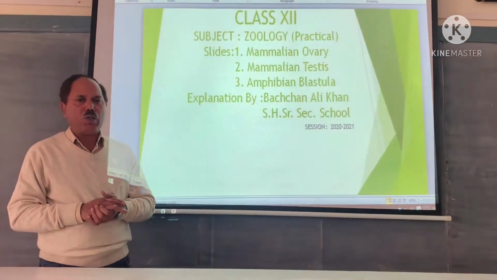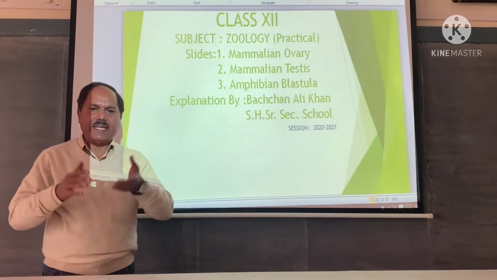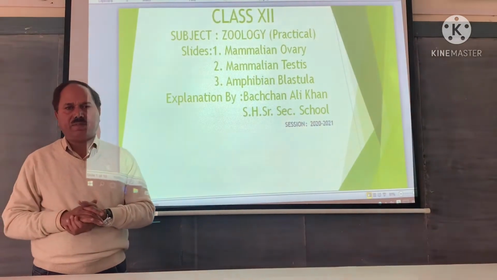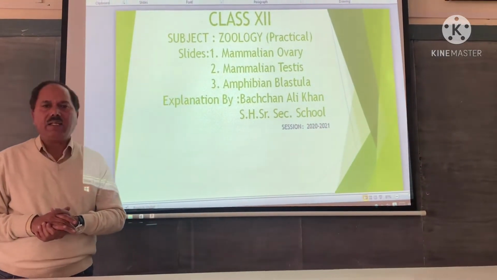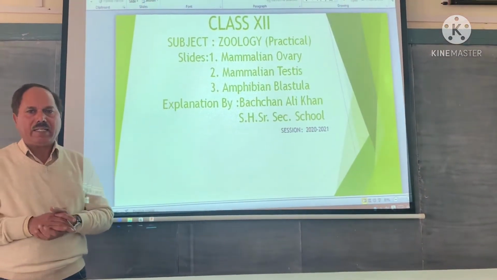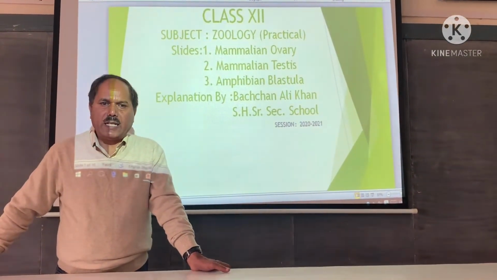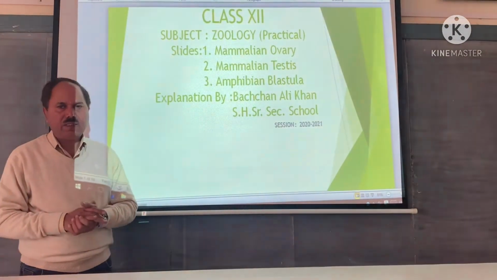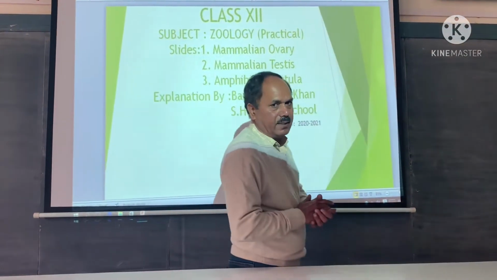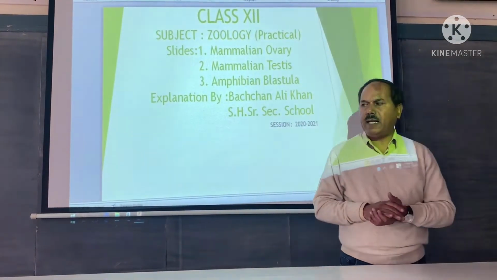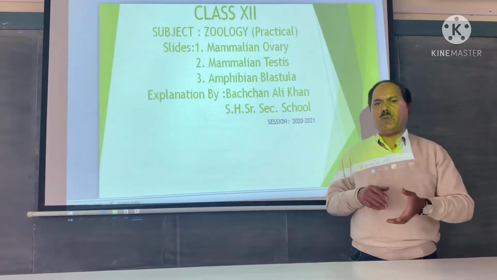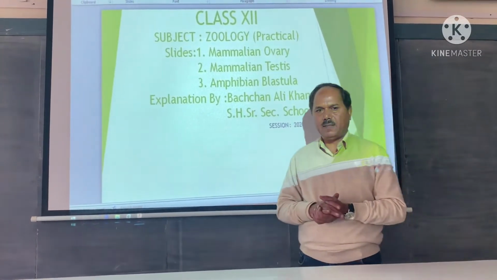Various modes of reproduction you have already studied. Asexual reproduction of various types you studied in class 10, also in class 12, the first chapter. Then sexual reproduction requires formation of gametes and fertilization, followed by embryonic development.